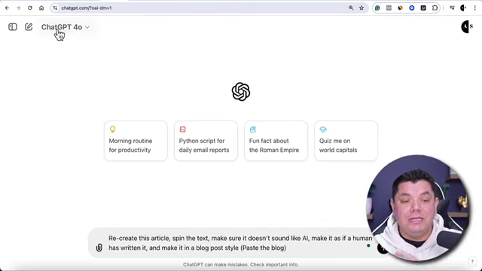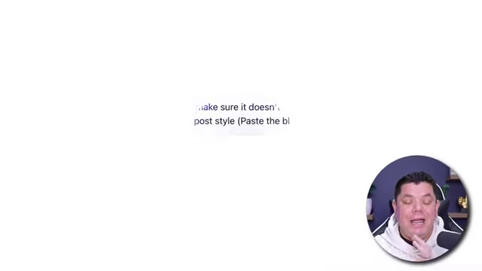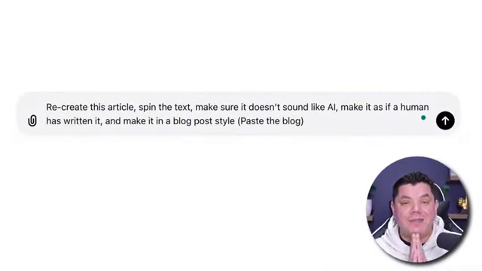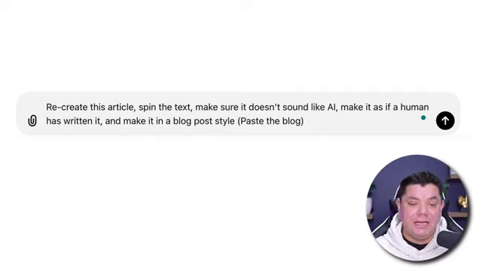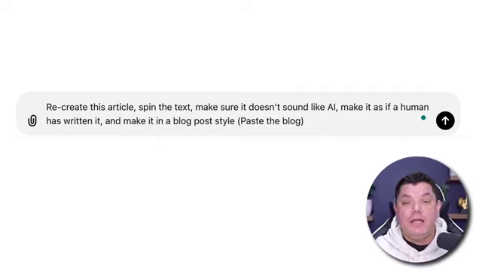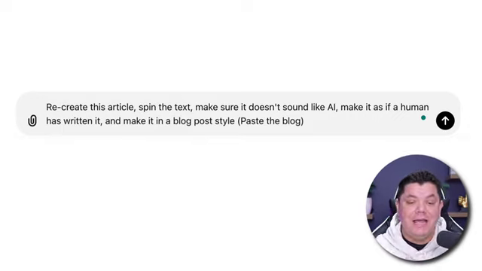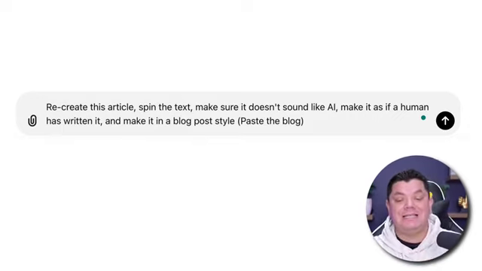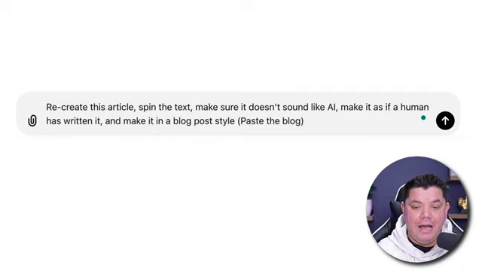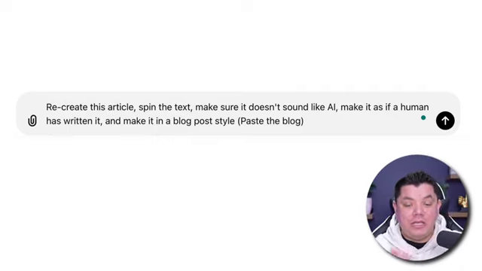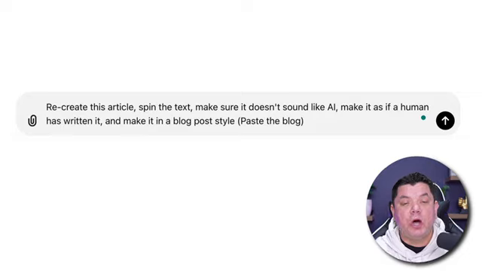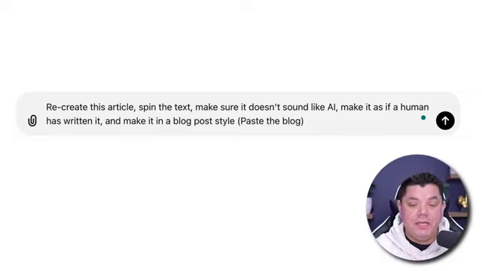So what you want to do is come over to ChatGPT, and this is the prompt that you want to give ChatGPT. You want to tell ChatGPT to recreate this article. You want to tell it to spin the text and make sure it doesn't sound like an AI article. Make it as if a human has written it, and make it in a blog style post, okay? And then this is where you are going to paste that blog.